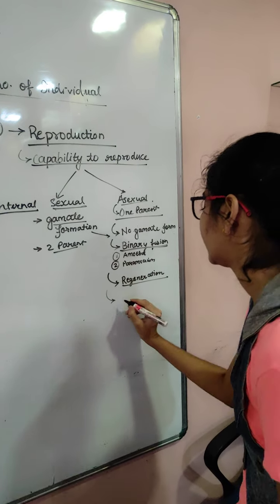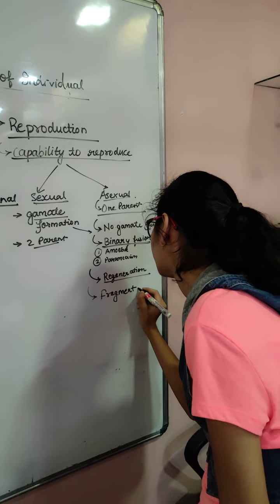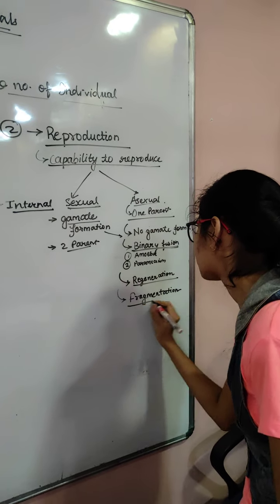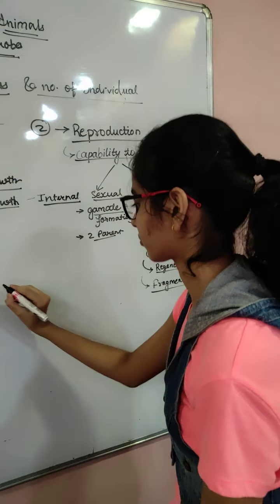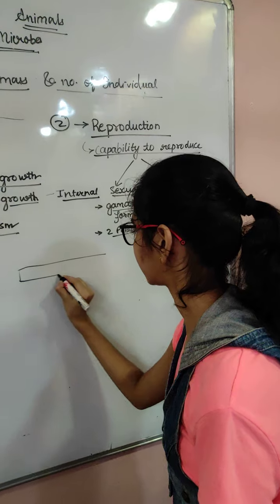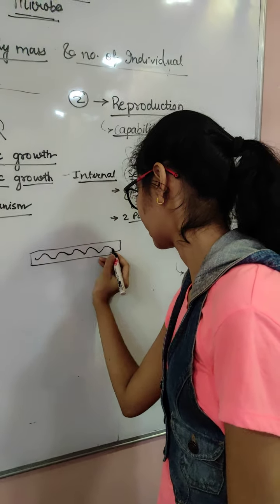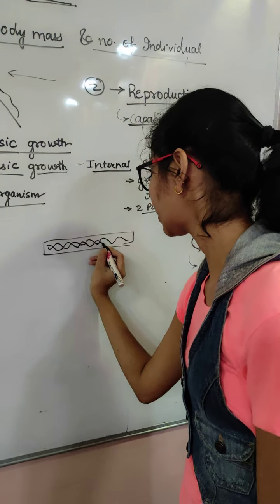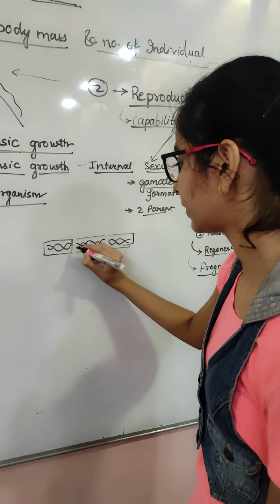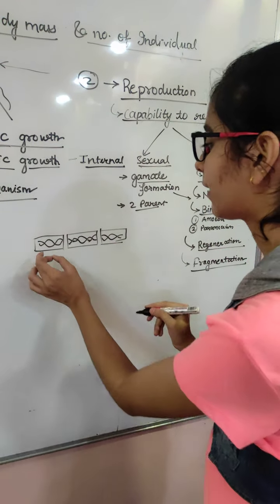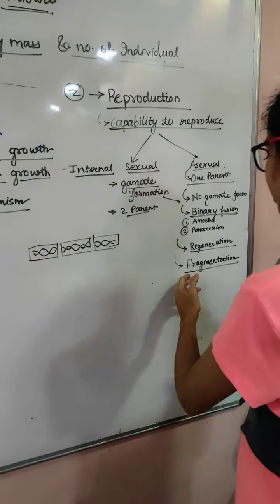Then we have fragmentation, which is generally seen in Spirogyra. Spirogyra is a ribbon-like structure. Let me just draw it here. This is a Spirogyra, somewhat like this, and the chloroplasts are present somewhat like this. What will happen is that it will break from some points. This will become this, this will become this. And each piece will grow individually. So this is what fragmentation is.